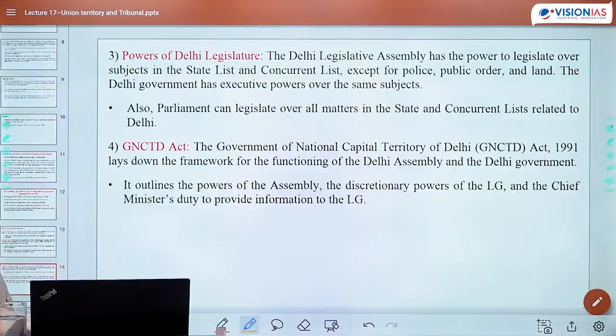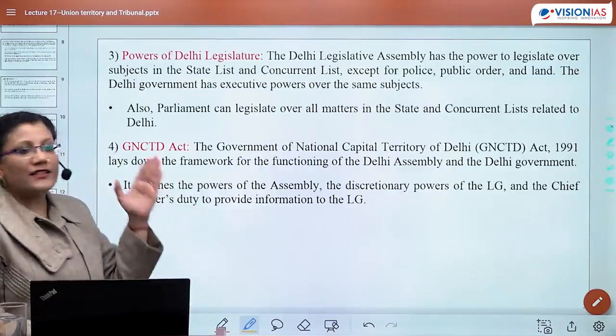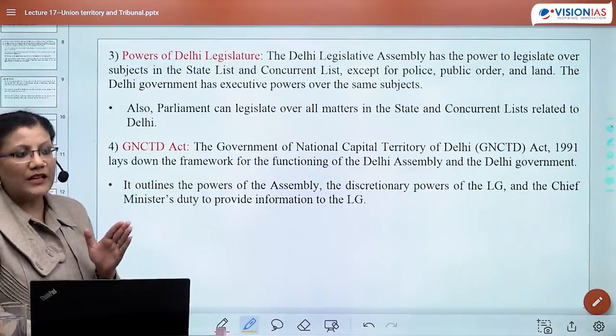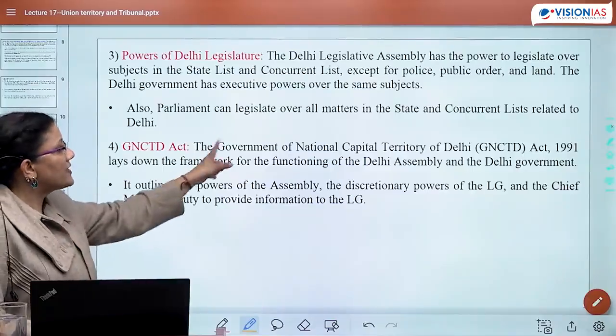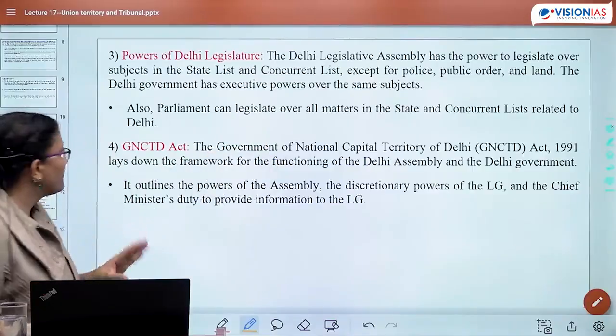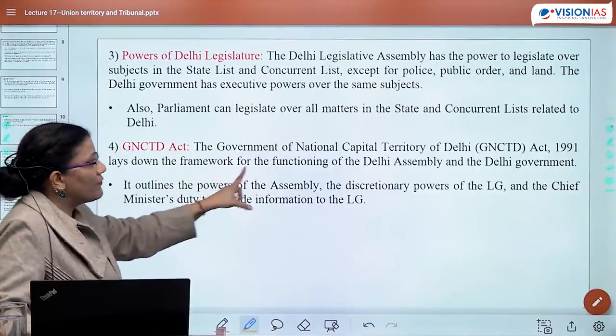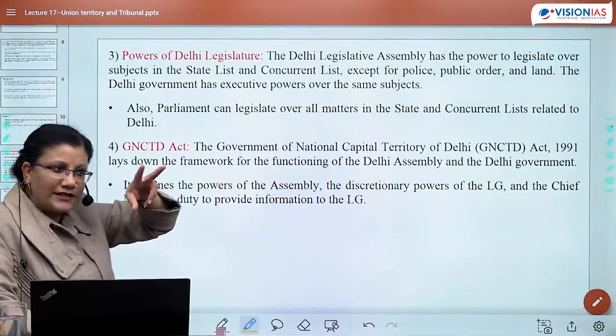Okay? Now there is the Government of National Capital Territory of Delhi Act 1991. 69th Constitutional Amendment Act जो आया, it was known as the Government of National Capital Territory of Delhi Act 1991. This lays down the framework for the functioning of the Delhi Assembly and Delhi government. So there are two entities now.